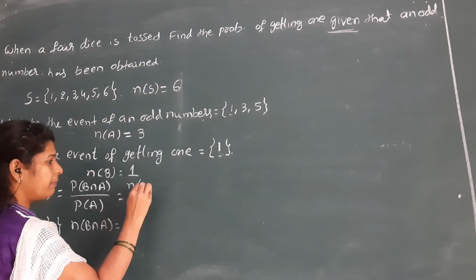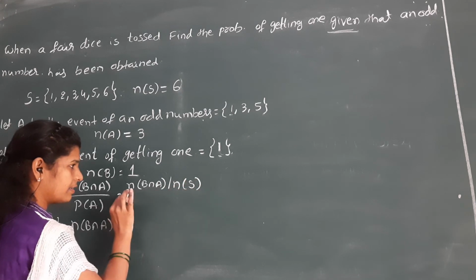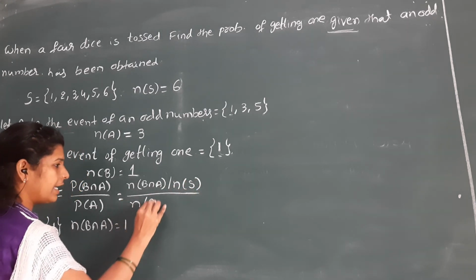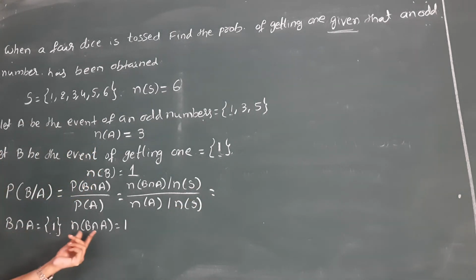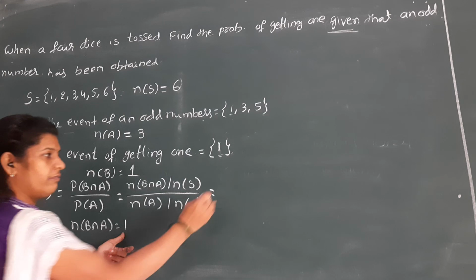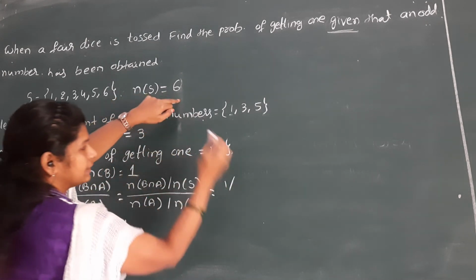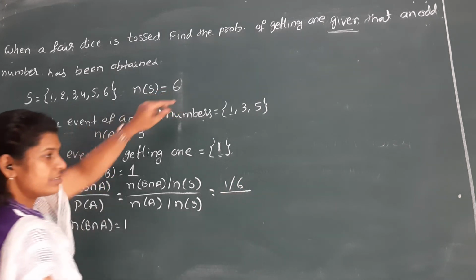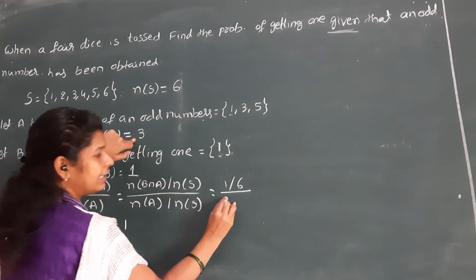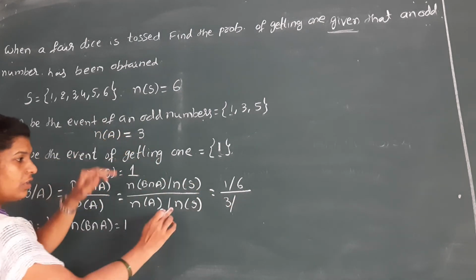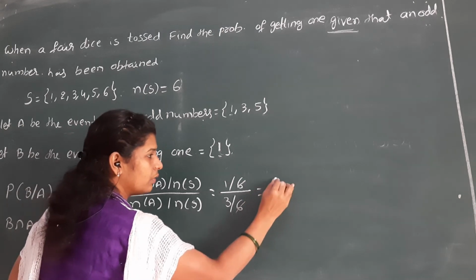So n of B intersection A by n of S, divided by n of A by n of S. n of B intersection A is 1, n of S is 6, n of A is 3, and n of S is 6. The 6 gets cancelled, and we get 1 by 3.